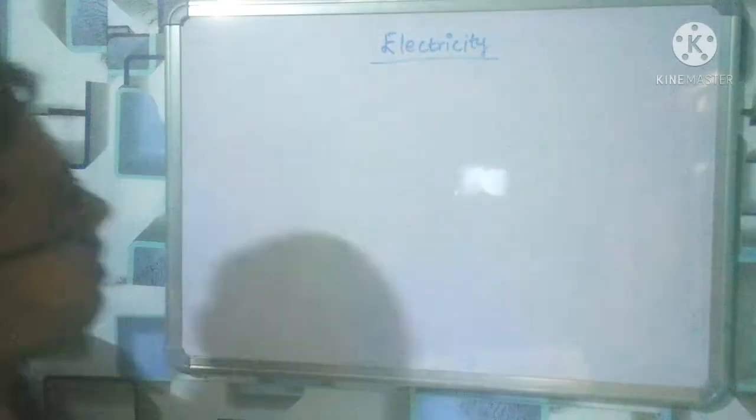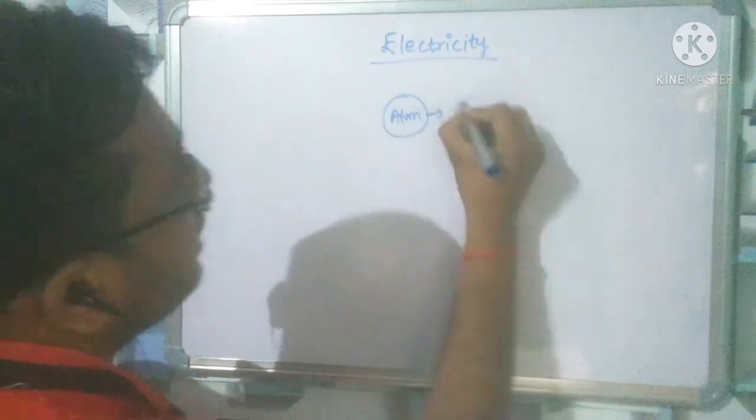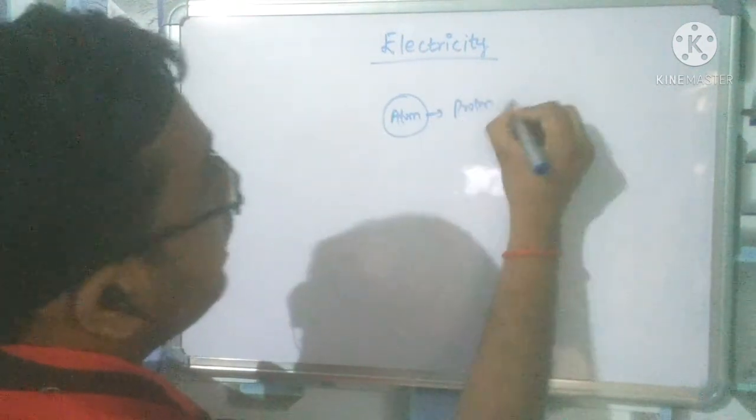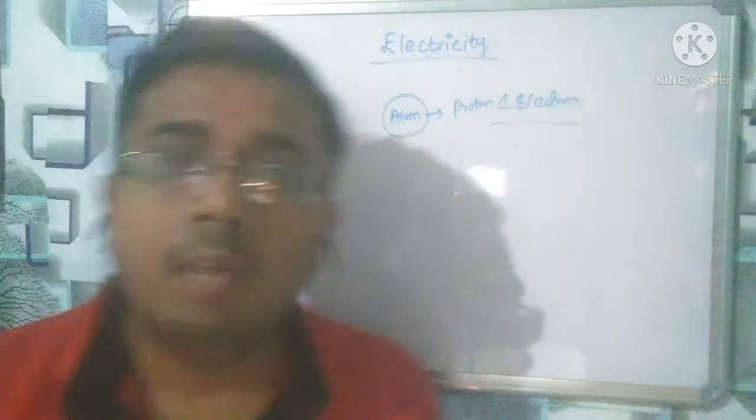We know that electrons and protons are the basic structure of atoms. Let us suppose this atom contains proton and electron, we know very well.